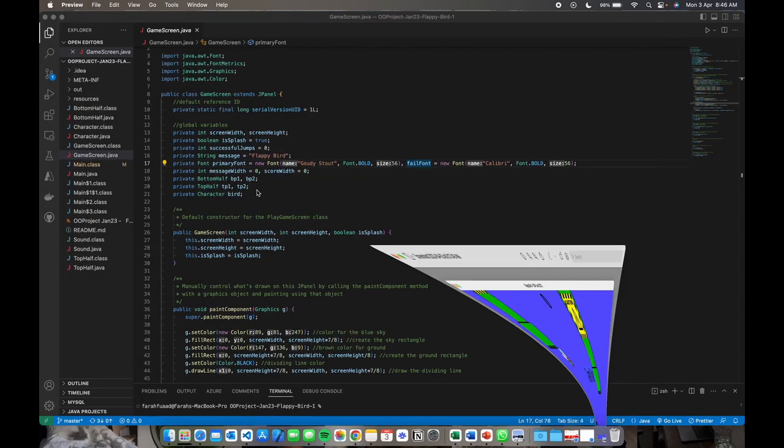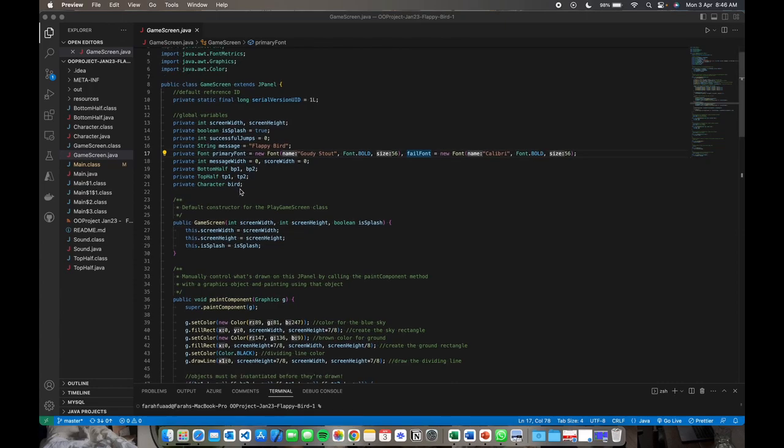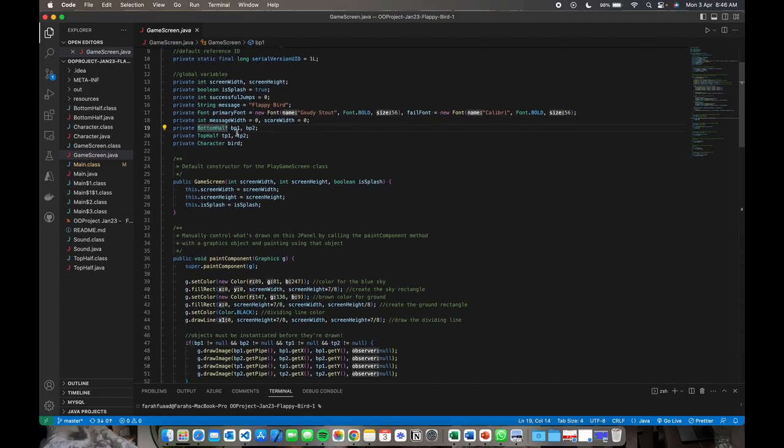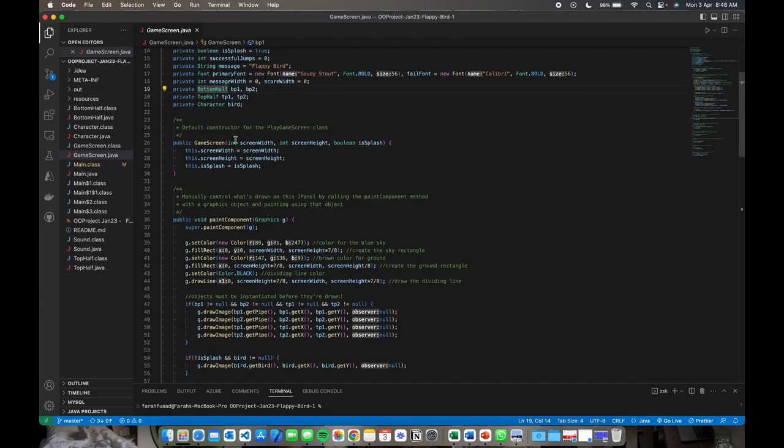And then the message read and score read hold the width of the message and score. And then BP1, BP2, TP1, TP2 are objects of the bottom half and top half classes. And lastly, bird represents the character class in the game.